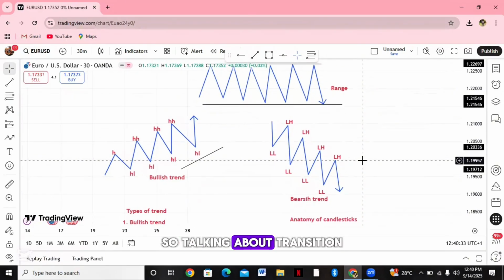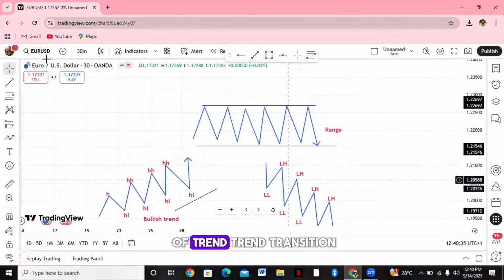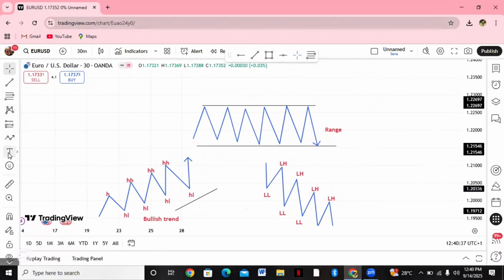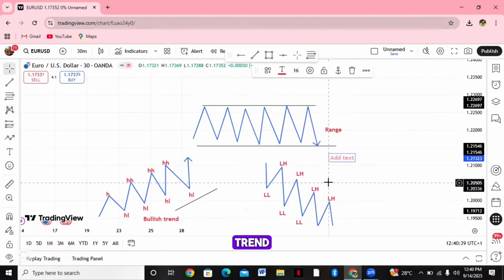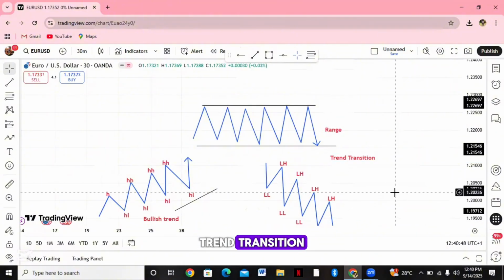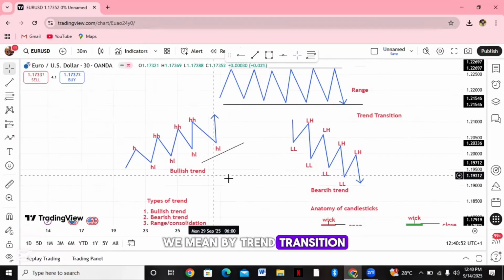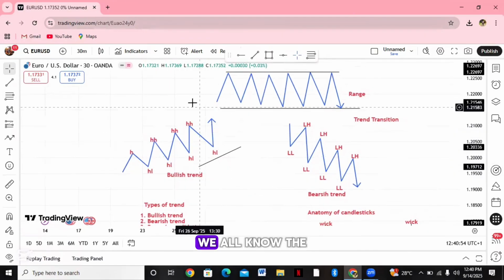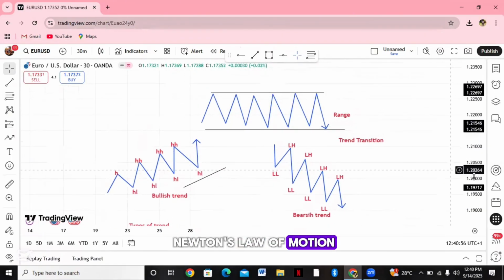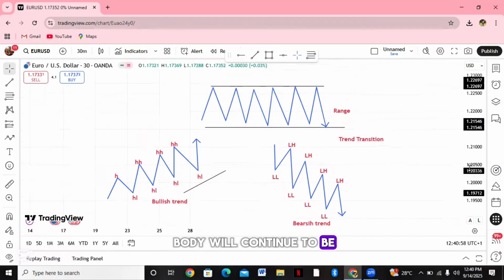So, talking about transition of trend. Trend transition. Now, what do we mean by trend transition? We all know Newton's law of motion that says that a body will continue to be in a state of motion until it is acted upon by an external force.